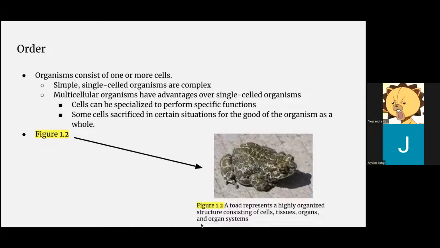Order. Organisms consist of one or more cells. Simple single-celled organisms are complex. Multicellular organisms have advantages over single-celled organisms. The cells can be specialized to perform specific functions. Some cells are sacrificed in certain situations for the good of the organism as a whole. Below is figure 1.2, which is a toad that represents a highly organized structure consisting of cells, tissues, organs, and organ systems.